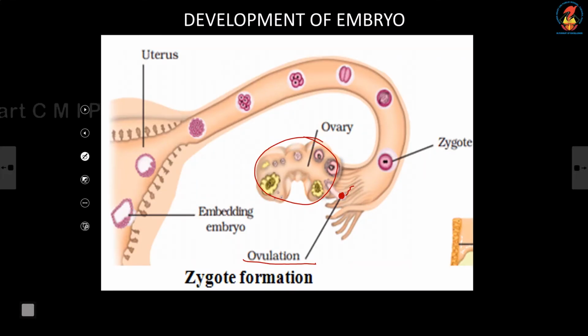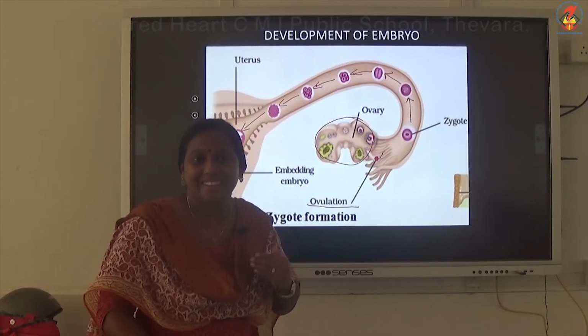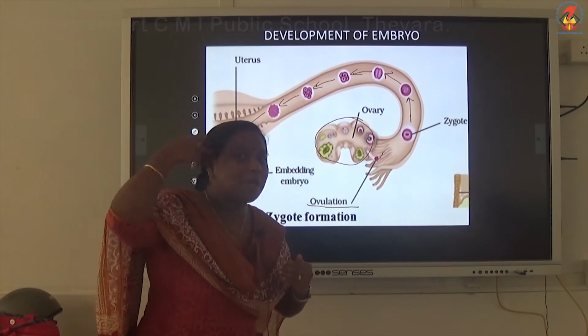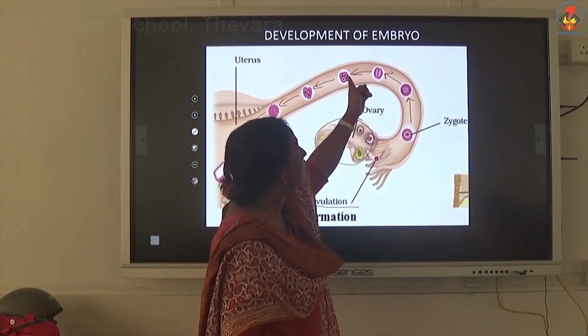Right now fertilization is over. Egg fuses with a sperm and a zygote is produced. Clear? So with this, the fertilization process is over. Now what will happen to the zygote? The zygote will move from one part of the fallopian tube to the next until it reaches the uterus. As the zygote is moving towards the uterus, it undergoes repeated cell division. One cell will become 2, 2 will become 4, 4 will become 8, and the process continues. See, the number of cells is going on increasing.